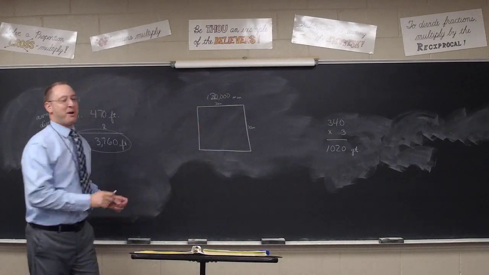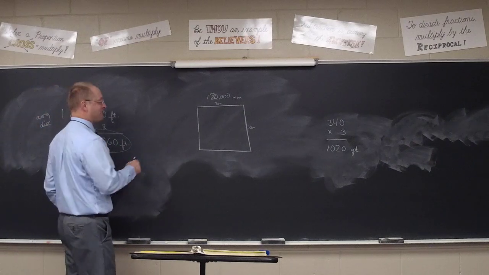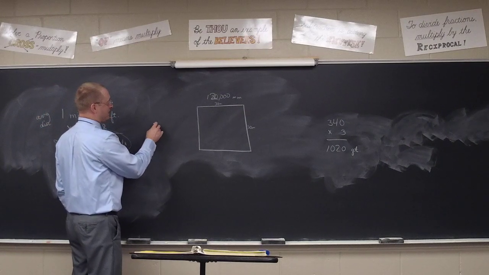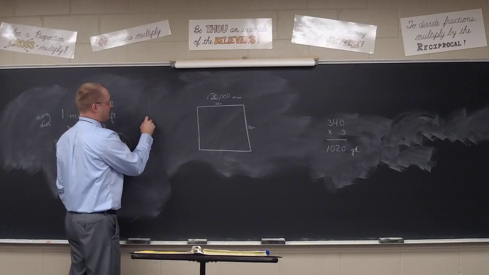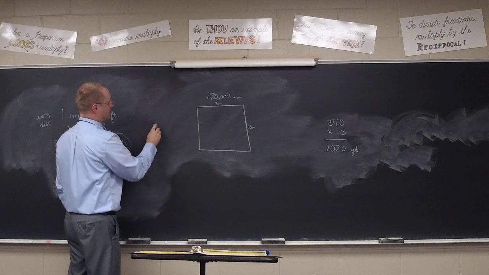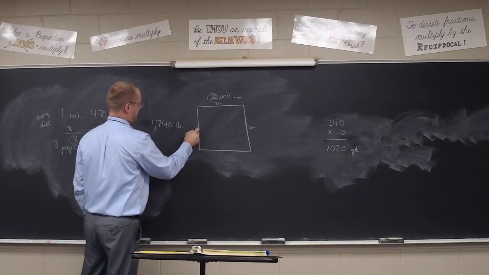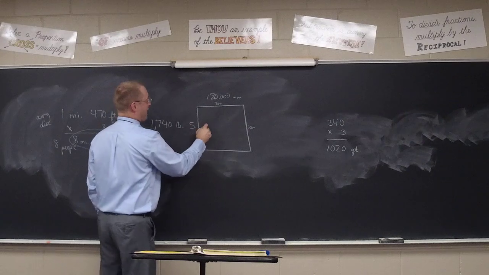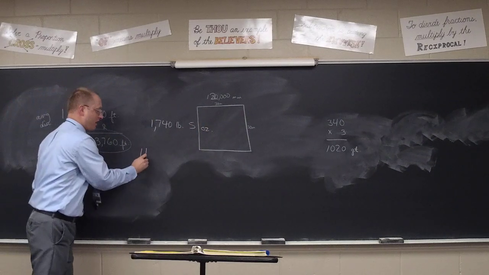Anyway, but let's suppose the elevator said that our total weight in the class was, let's say, 1,740 pounds and 5 ounces.